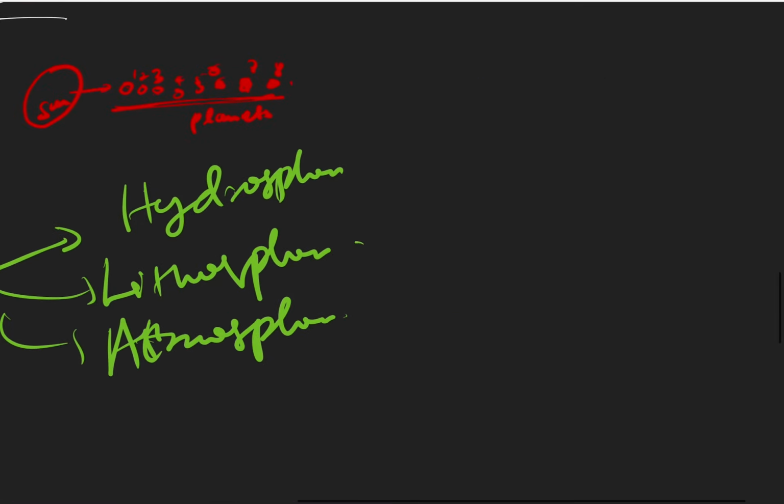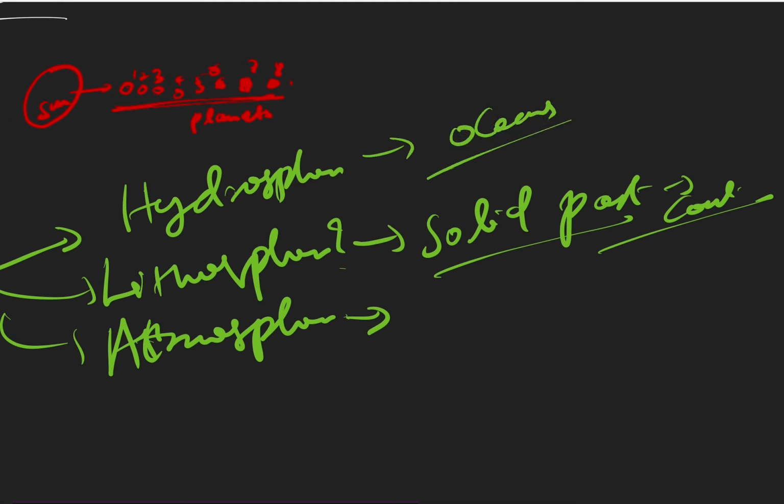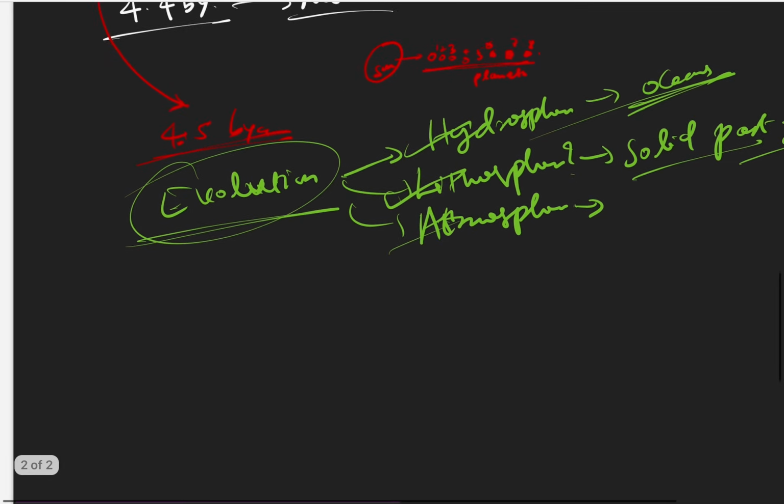Lithosphere is the solid part of the earth, the continents. In evolution we will study how the lithosphere formed, how the continents and the solid part of the earth formed. In the atmosphere we'll study how the layers of gases around the earth formed. In the hydrosphere we study how oceans formed, because most of the water is in oceans. So in this discussion we will study the formation of the lithosphere, hydrosphere, and atmosphere.